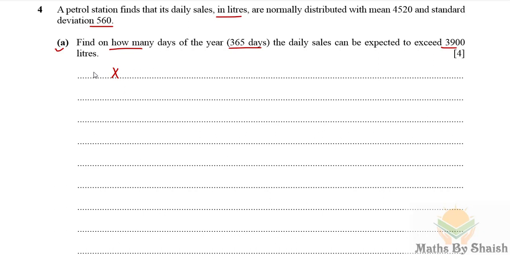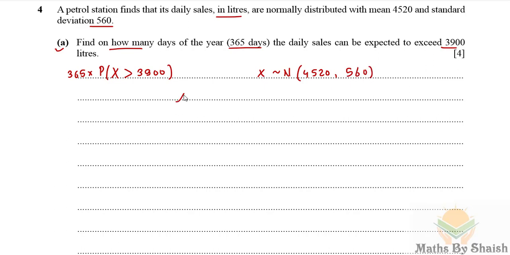They want the expectation out of 365 days, so 365 times the probability of X greater than 3900. Since it is normally distributed, we can write X as normally distributed with mean 4520 and standard deviation 560.